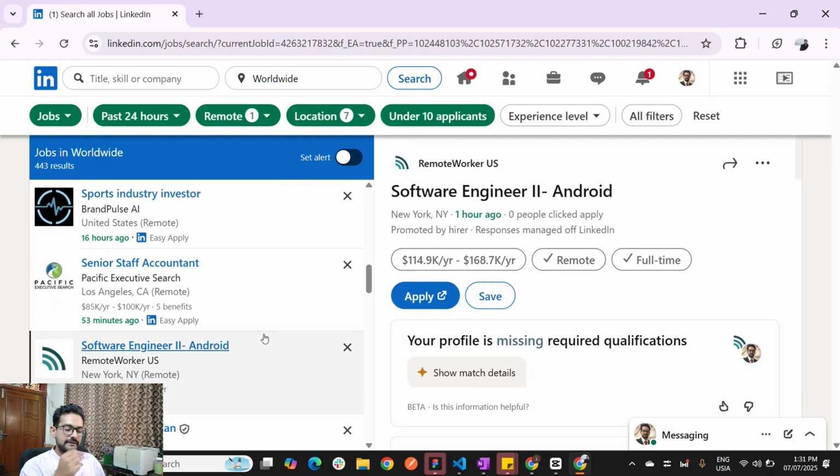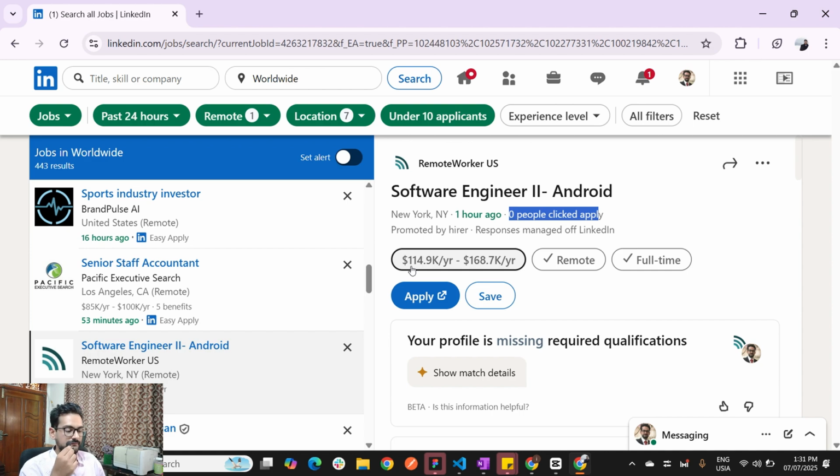I would be taking example for this position, software engineer 2 Android. Currently, as you can see, it only has 0 applicants. Nobody has applied to this position, and it is also paying very well, around $1,14,000 per year.